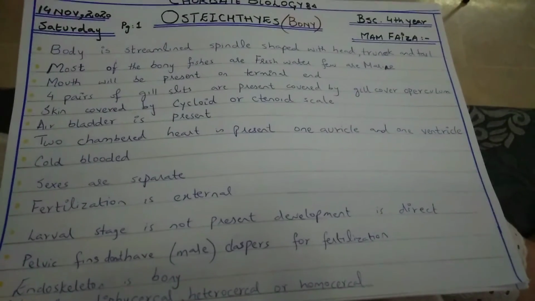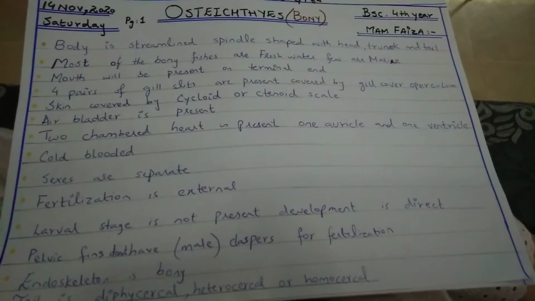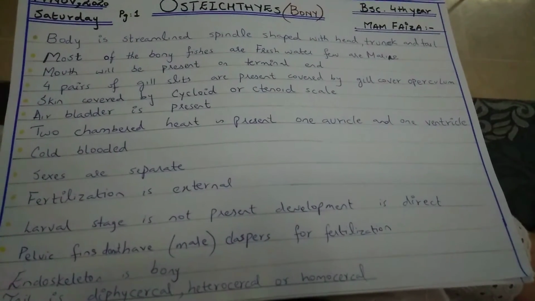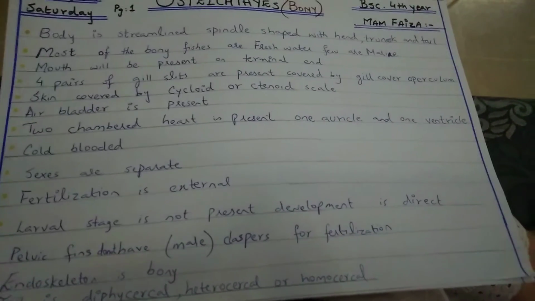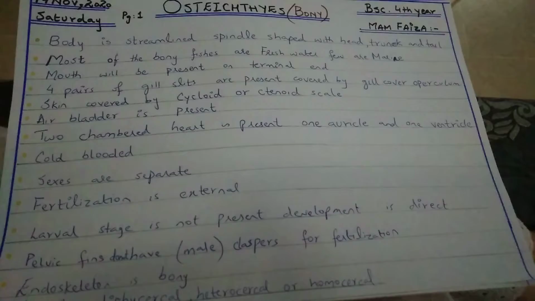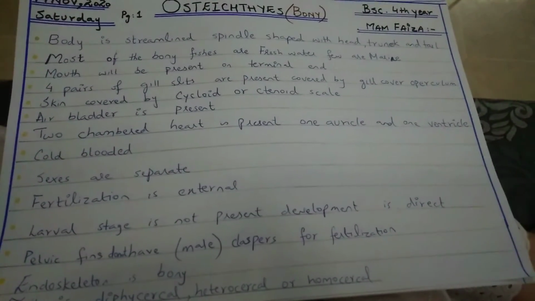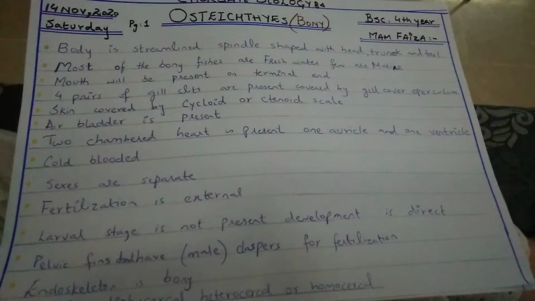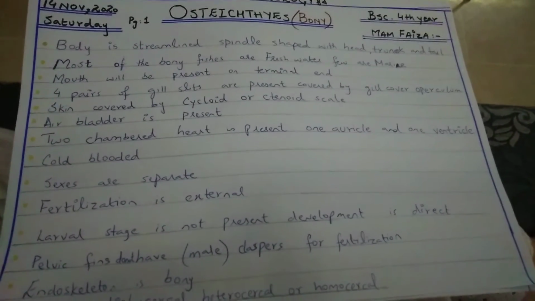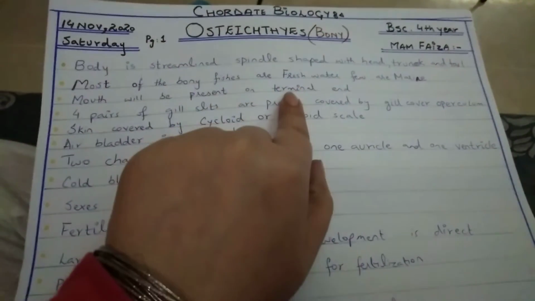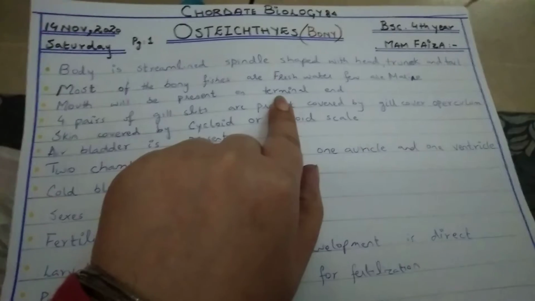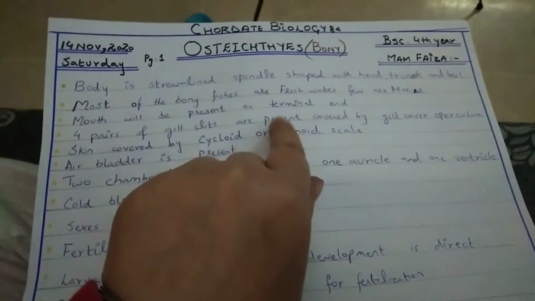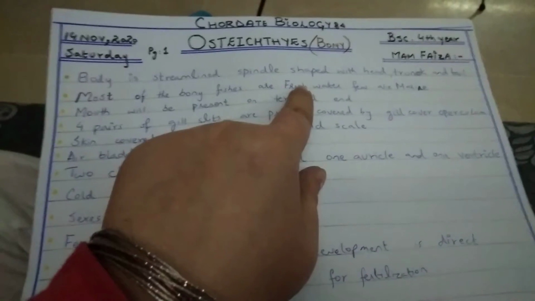The habitat of these bony fishes is fresh water as well as marine water. But most of the fishes are inhabitants of the fresh water. The mouth of the bony fishes is terminal. As you can see in this line, the mouth is terminal. Terminal means it is not dorsal, not ventral, it is terminal at the tip.